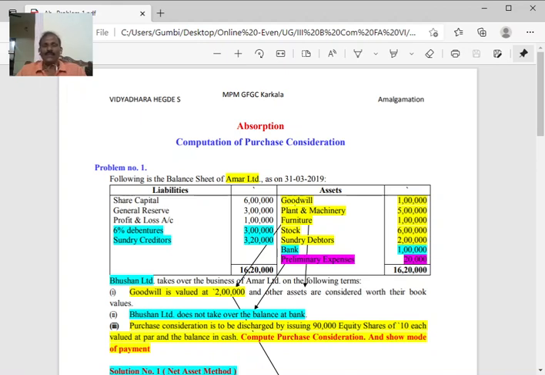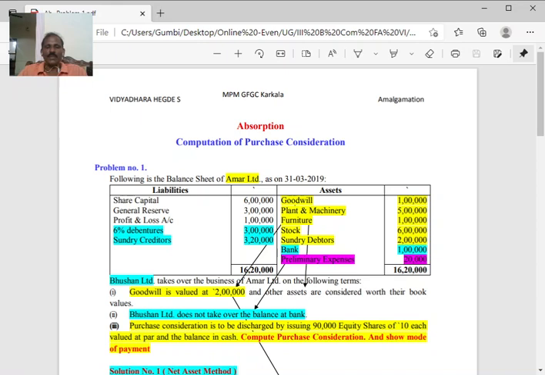I have tried to highlight in different colors. See here, the purple color means fictitious asset. Even if it is said to be taken over, you are not supposed to consider that. Then the other, green on the liability side: debentures and creditors are liabilities. Then on the other side, bank. Let us go further in the problem.